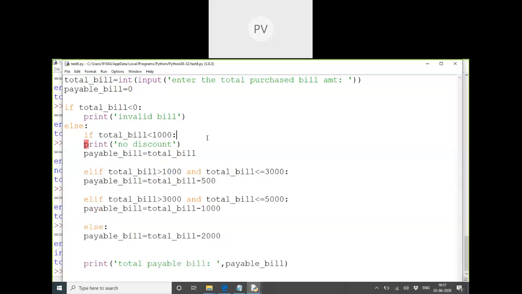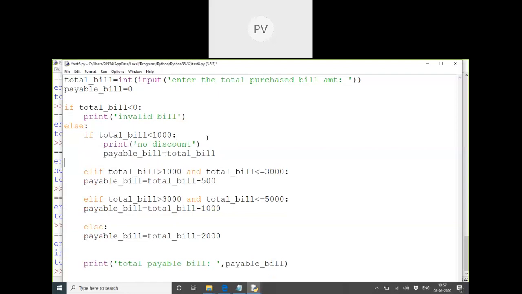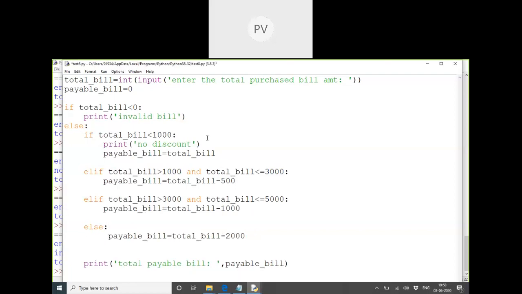The indents have to be corrected right now. That means everything should be in the right indent. Therefore, it's up to you how you want the program to run. It's your wish, it's the application's wish. When the user is entering wrong values, negative values, I should not show a message saying that your payable amount is a negative value. Should I show negative values on the screen? Can I show negative values on the payable list?